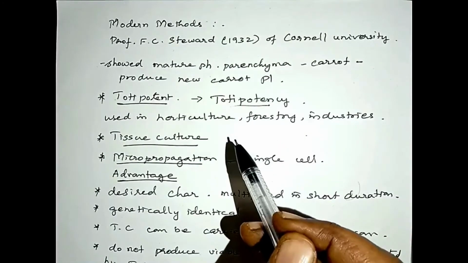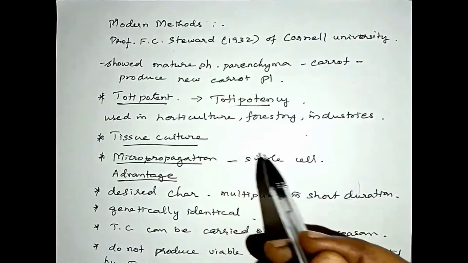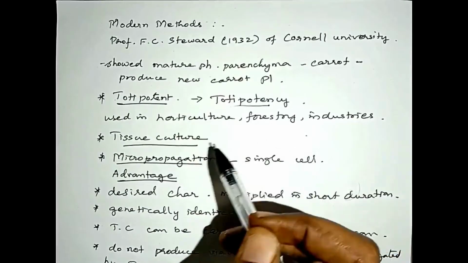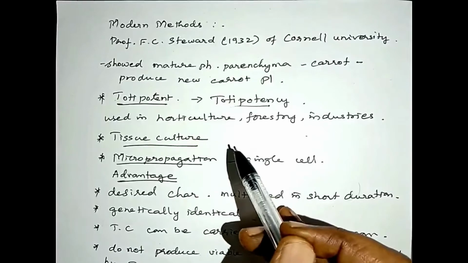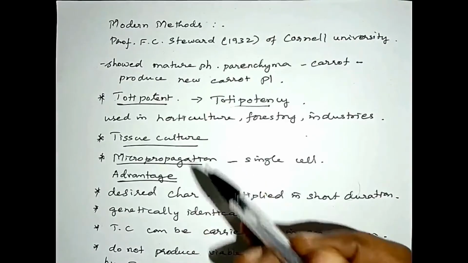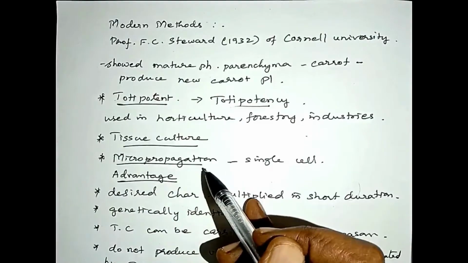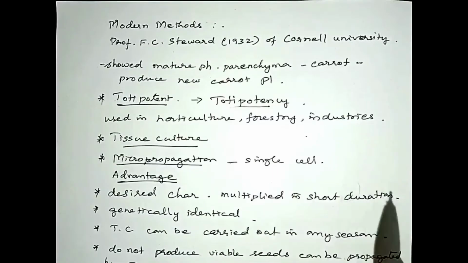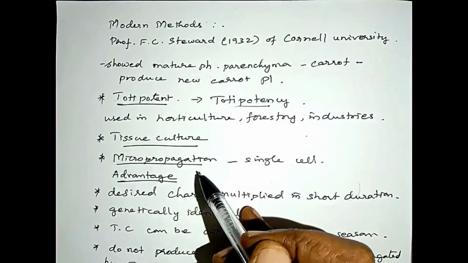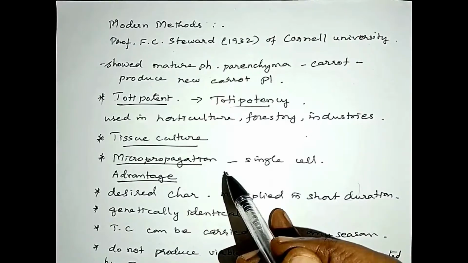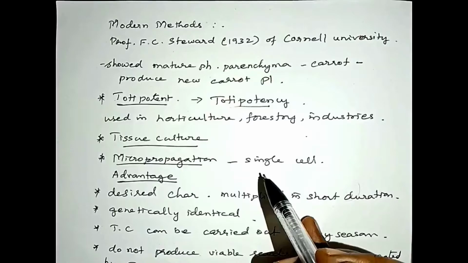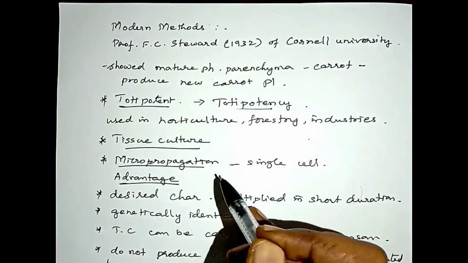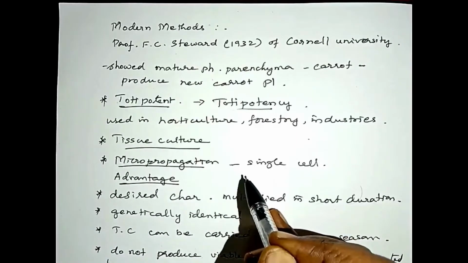Next, we learn the tissue culture. So what is tissue culture? The growth of the plant tissue in special culture medium under suitable controlled condition is known as tissue culture. And this leads to the next stage, that is called micropropagation. So what is micropropagation? Producing a whole plant from a single cell. The generation of the whole plant from a single cell or a piece of plant tissue is called micropropagation. Micropropagation you will be learning in unit 8 of this book.